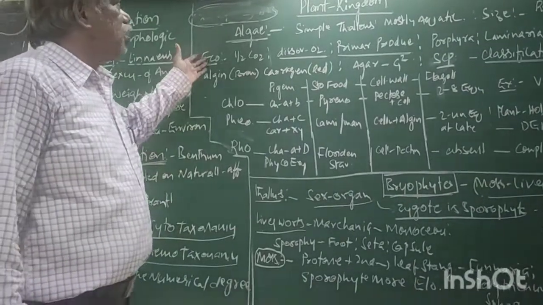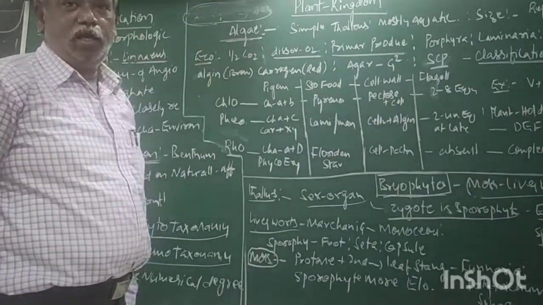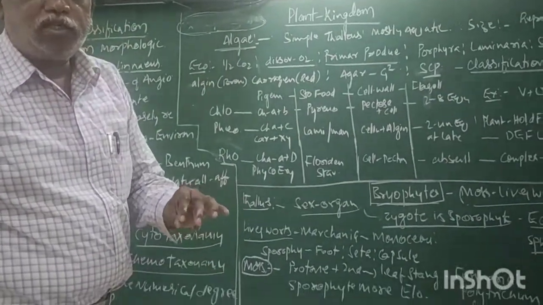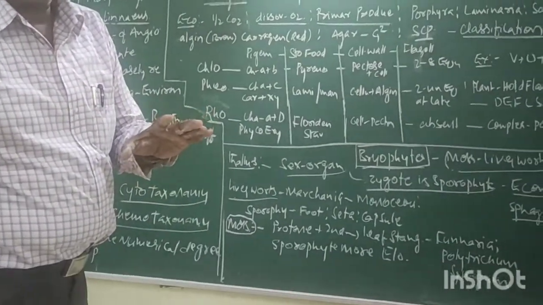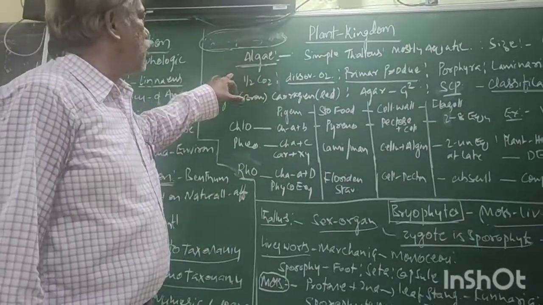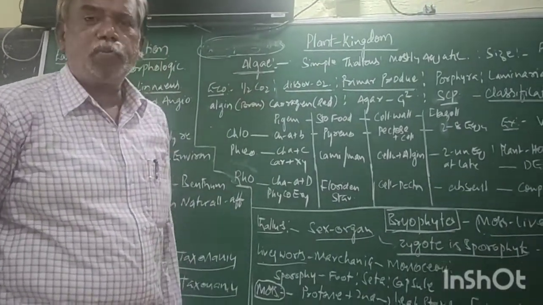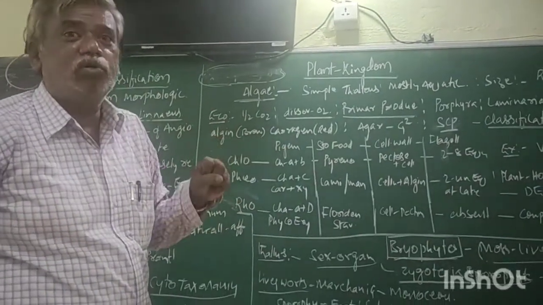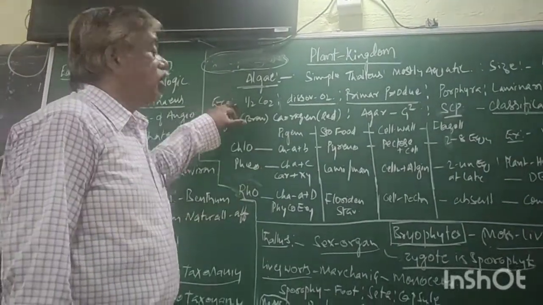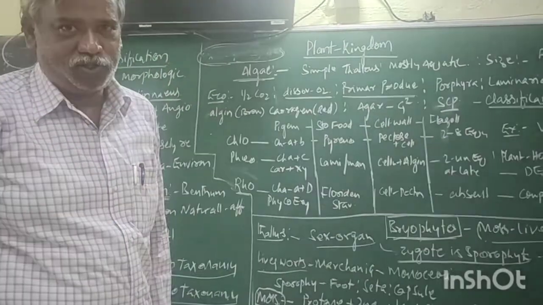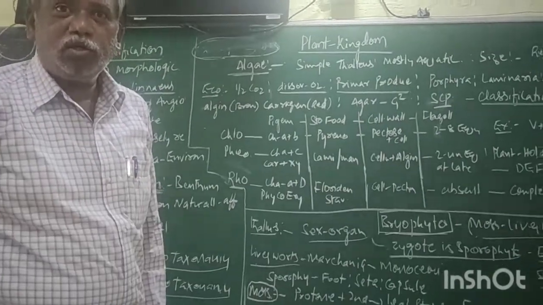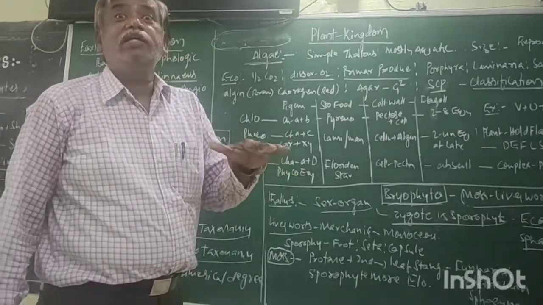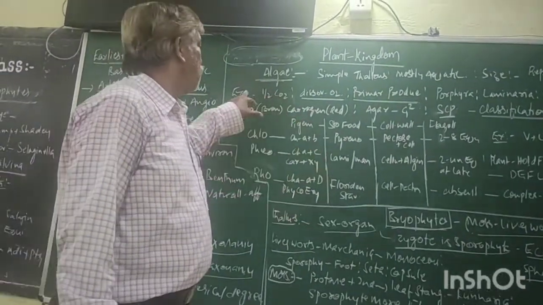What is the economic importance of algae? Of the total carbon dioxide present on the earth, half of the carbon dioxide is absorbed, taken by algae for their photosynthesis. That means the carbon dioxide level is not increasing due to the presence of algae.